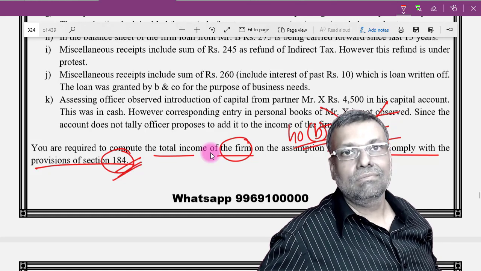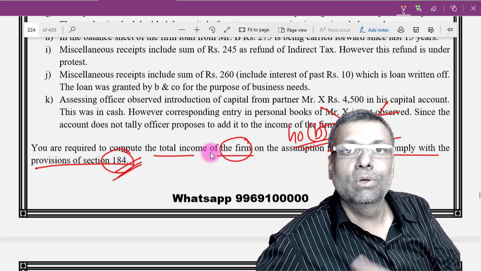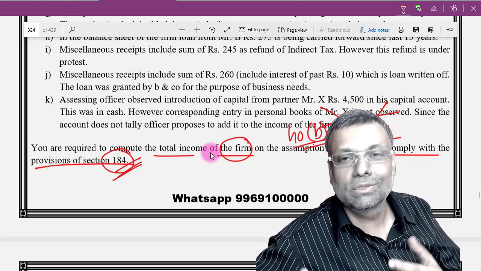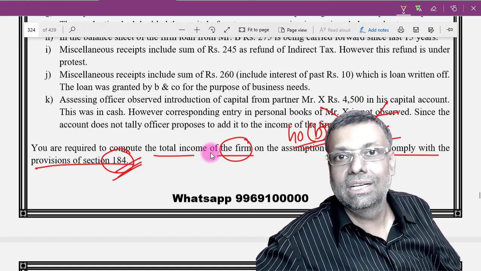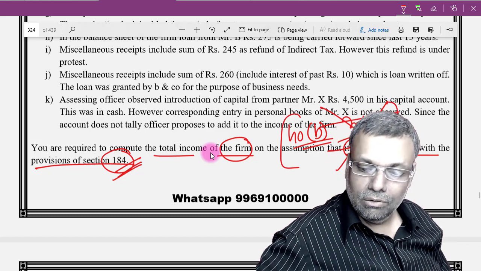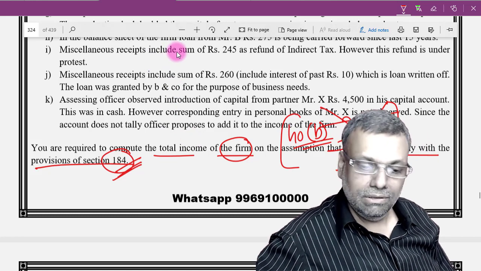Finish. So ultimately, friends, this particular question will be a question on business income. The heart of partnership firm computation is just the interest and remuneration adjustment. Otherwise, it is more of a business income computation. So in this particular question, section 40B adjustment is not required. That is the first conclusion.